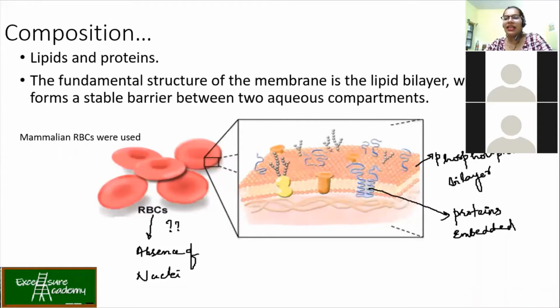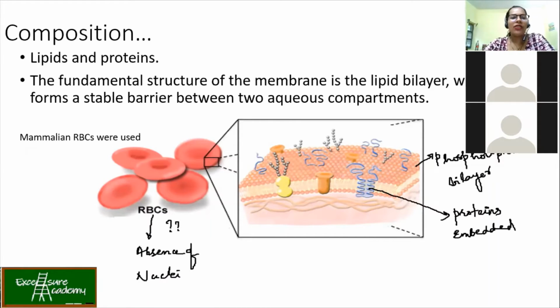See, it is easy to rupture RBC if you put it into a hypotonic solution, right? So the moment you put the RBC, what will happen? It will start taking in more water. Osmosis, remember osmosis, isotonic, hypertonic, hypotonic. If not, again, we can discuss, no problem. So if you want to rupture RBC, just wash it with the buffer and then put it into a hypotonic solution. Because of osmosis, the water will go inside the RBC and it will burst. So that's how it is very easy to rupture RBC, and the membrane you get can be studied easily.